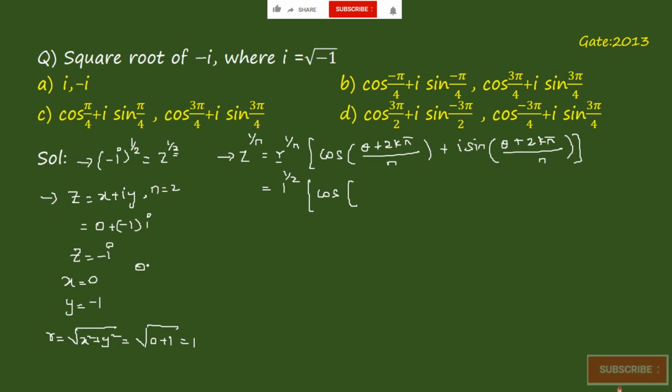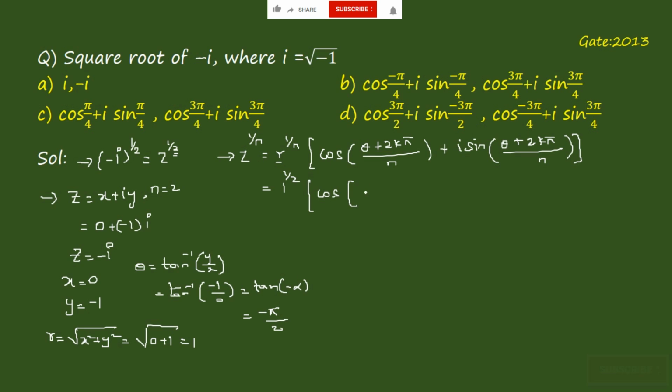We know that theta is equal to tan inverse of y by x, right? So which is equal to tan inverse of minus 1 by 0, which is tan inverse of minus infinity, which is equal to minus pi by 2, right?